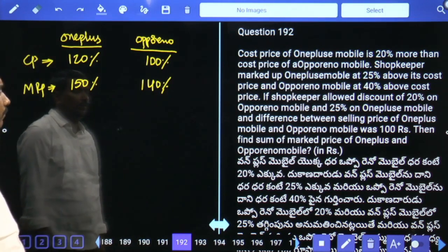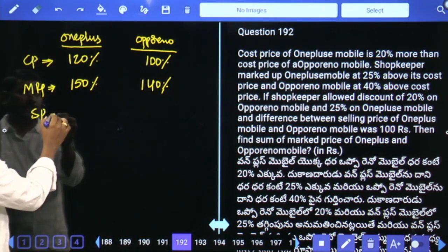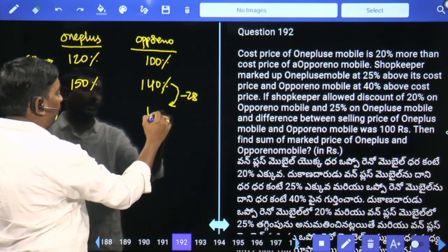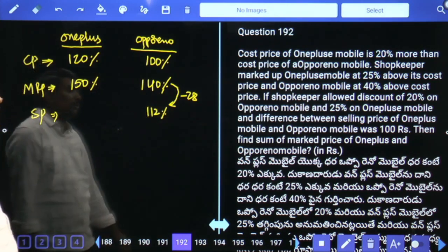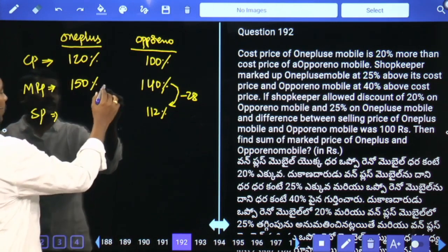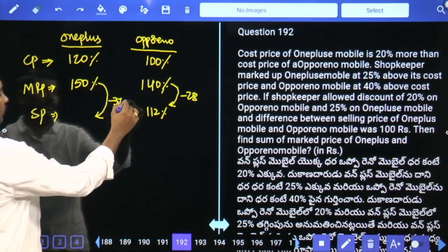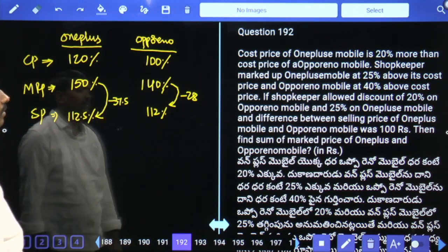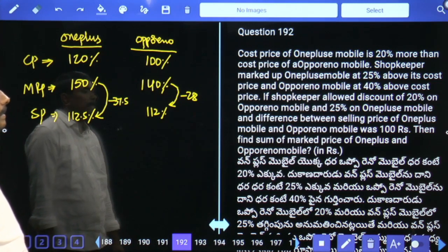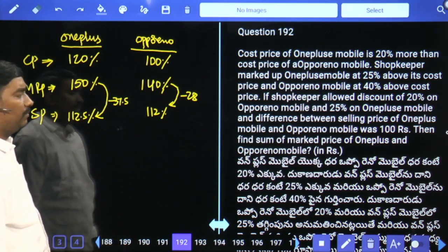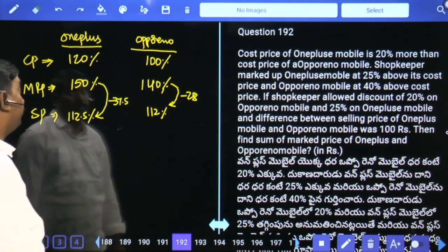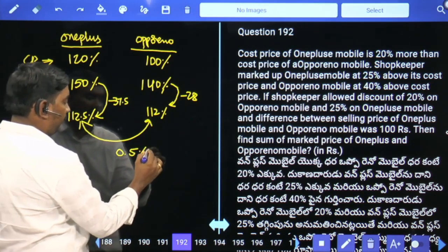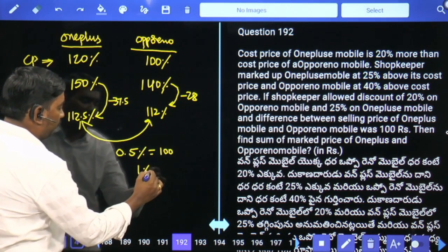Shopkeeper allowed a discount of 20% on Oppo Reno. 20% of 140 means 28, so remaining 112. Discount of 25% on OnePlus mobile: 25% means 37.5, so remaining 112.5%. The difference between selling price of OnePlus mobile and Oppo Reno mobile was 100 rupees. The difference is 0.5%, whose value is 100 rupees, which means 1% value is 200.